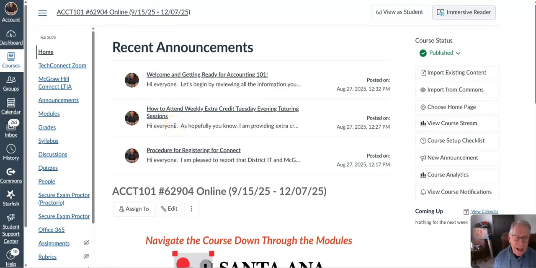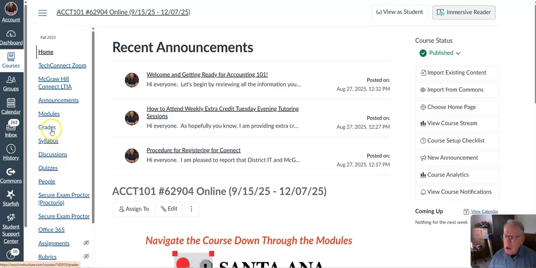There are other ways to get into McGraw-Hill Connect. Do not do those. Either do it this way or do it the module way, and you'll live happily ever after. If you try other ways, you're going to find that maybe your points don't come across to Canvas properly. So that's an important thing.